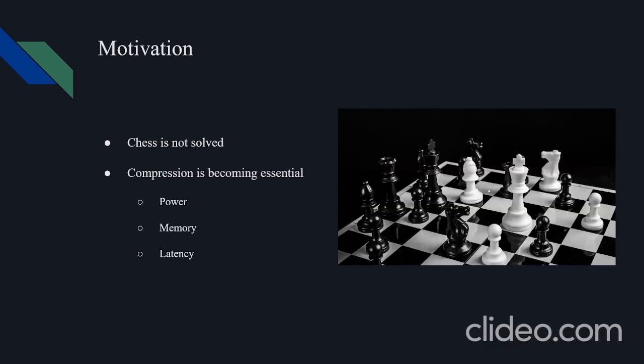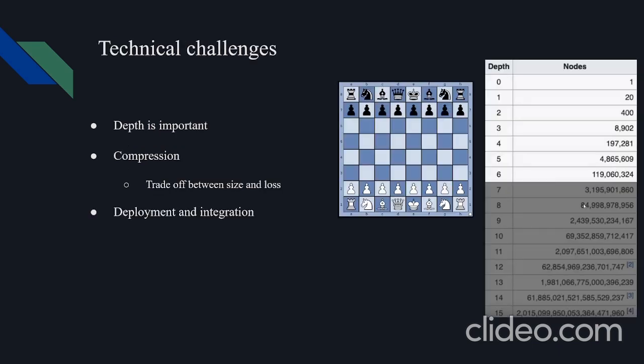There's a lot of motivation for looking into this issue. Chess is not a solved game. There are too many factors, and this is why we use neural networks to look at them. In addition, compression is a really important issue because it can make the model smaller, which can allow it to fit into memory and significantly speed up the inference time.